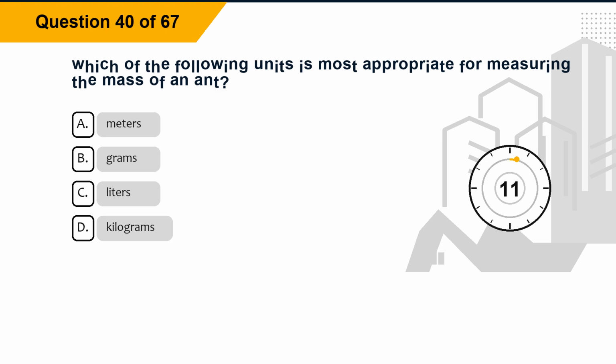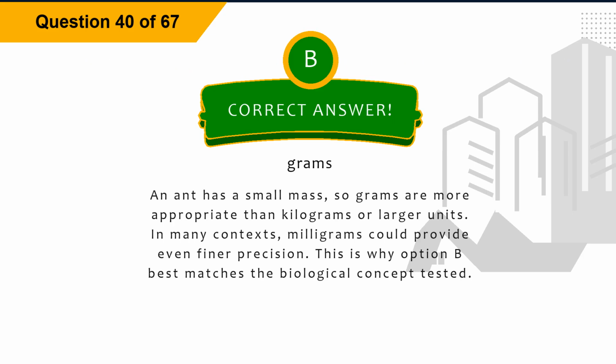Question 40. Which of the following units is most appropriate for measuring the mass of an ant? Option A, meters. Option B, grams. Option C, liters. Option D, kilograms. The correct answer is option B, grams.